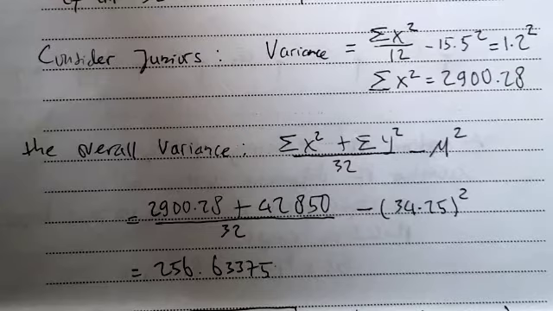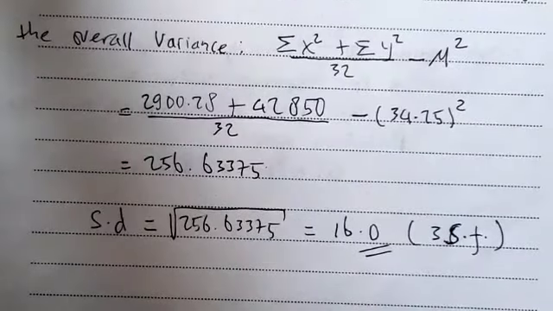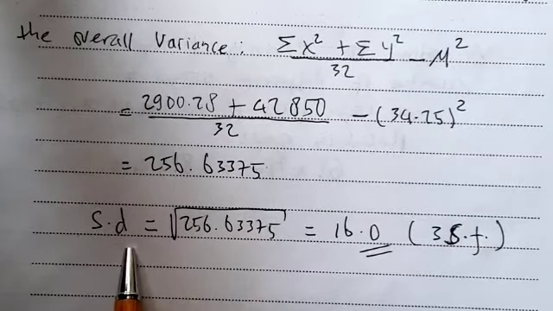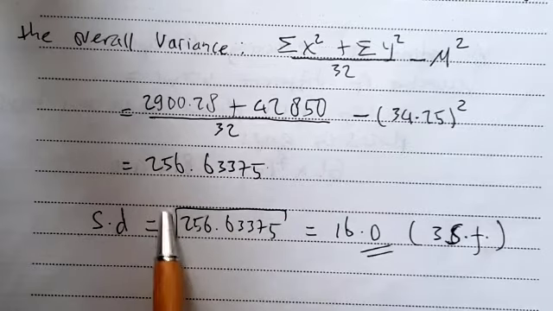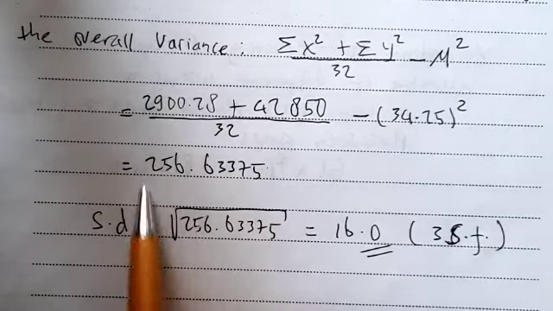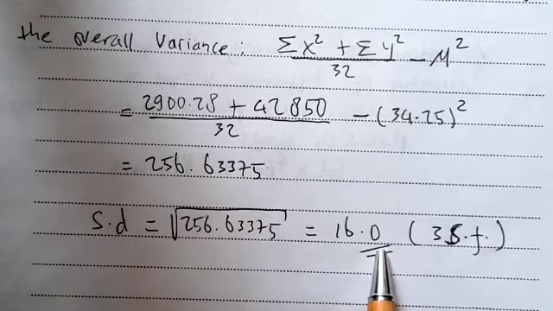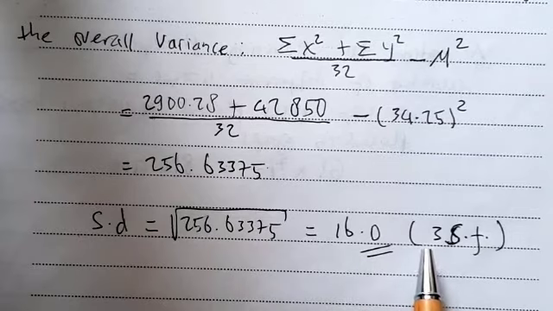Thus the overall variance is 256.63375. And now the standard deviation is the square root of the variance. Thus the square root of this is 16.0, correct to 3 significant figures. Thus the standard deviation is 16.0.